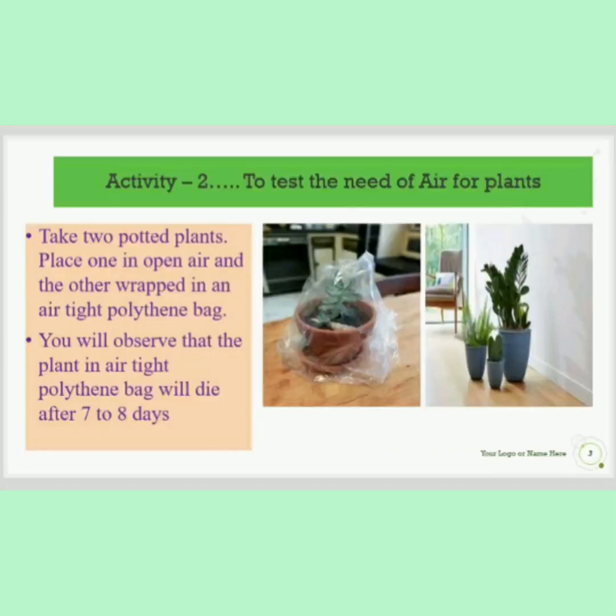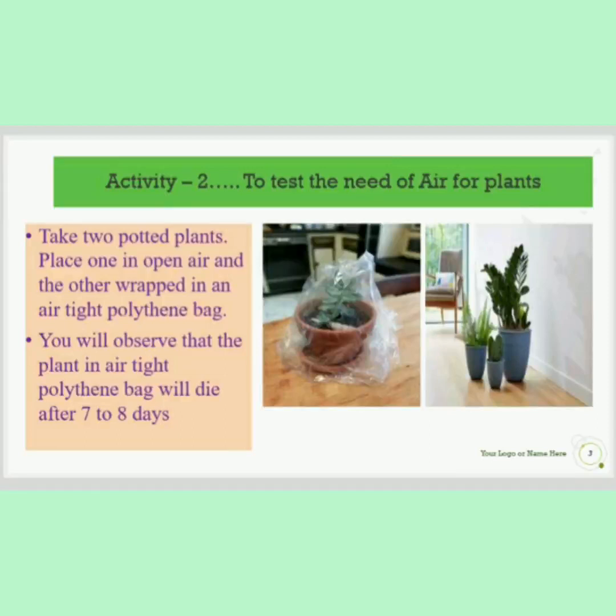Yes. Now, activity 2, to test the need of air for the plants. What is air? What is the use of air? Air is a mixture of gases in which carbon dioxide is very important for plant growth. Yes. See, now what are we doing? Take 2 potted plants, place one in open air and the other wrapped in an airtight polythene bag. What are we doing to the other pot? We are tightly wrapping it.